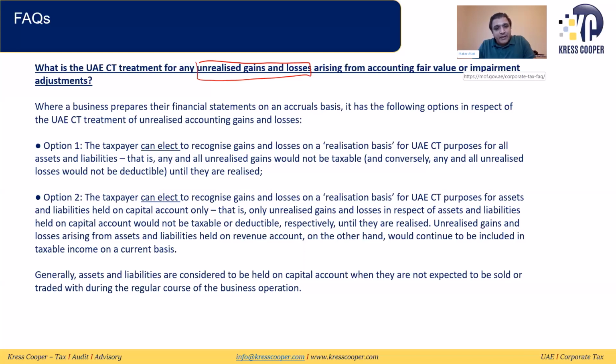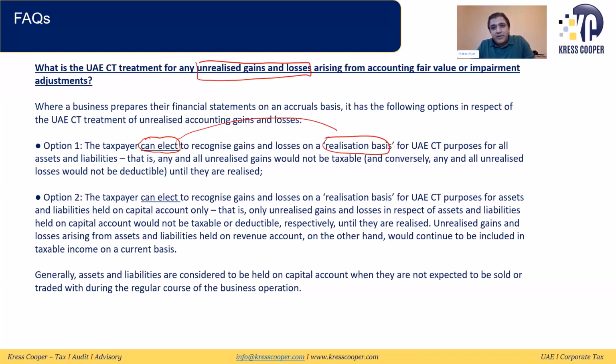Option number 1, the taxpayer can elect. We are not changing a single word; we just copied and pasted the question and answer from the Ministry side. The taxable person can elect to recognize gains and losses on a realization basis. If you are not electing, it will be subject to tax on an unrealized basis.